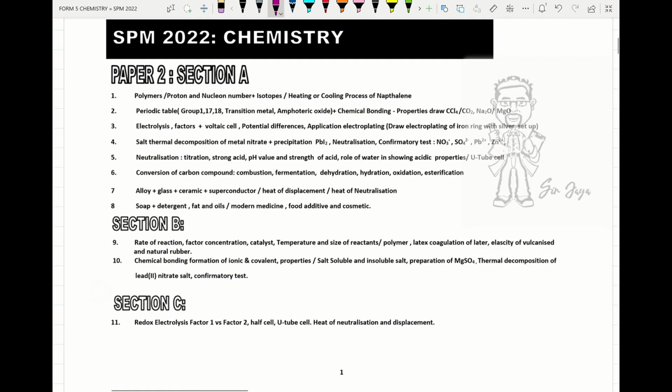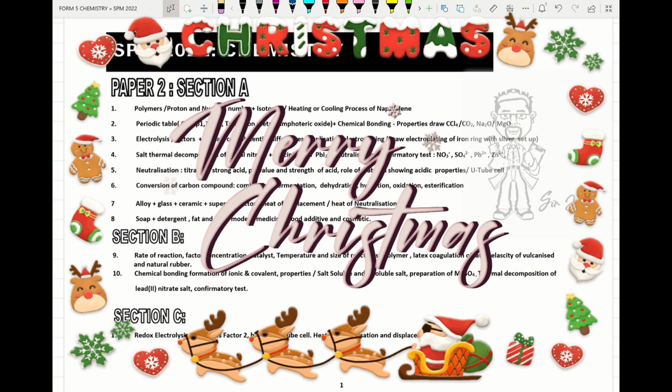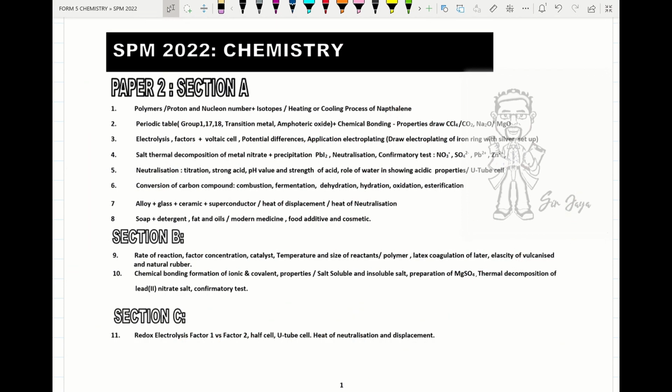So we start with the first part. This is a tip. Please remember, study all the chapters. All right, so we go for the first point. Under Paper 2 Section A, please go through polymer, proton number, nucleon number, isotope, the heating and cooling curve of naphthalene, and students can also remember alloy.